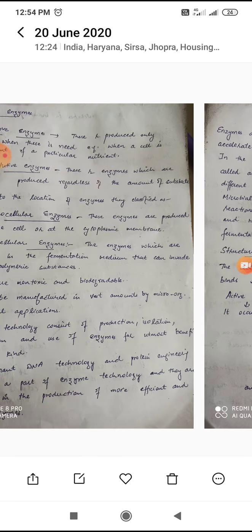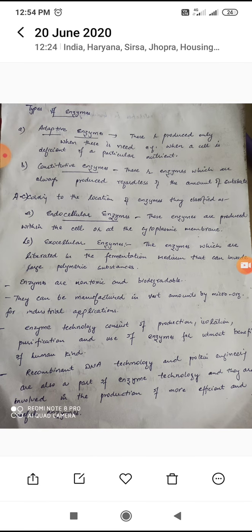Now, what are the types of enzymes? First is adaptive enzyme, second is constitutive enzyme. Adaptive enzymes are only produced when there is a need, for example, when a cell is deficient of a particular nutrient. Constitutive enzymes are always produced regularly, regardless of the amount of substrate.